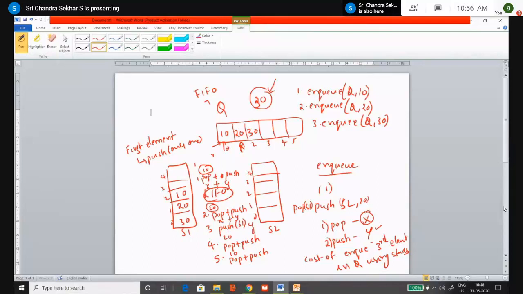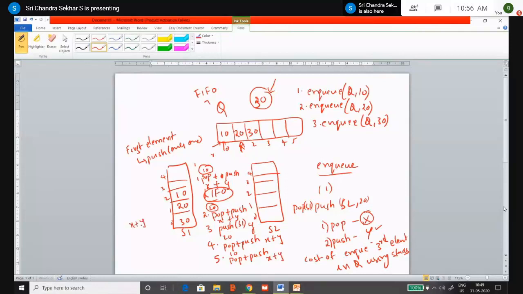Next, after inserting the new element at the bottom of stack 1, you have to again pop the elements from stack 2 and push them back into stack 1. For 20, we have again pop and push, that is X plus Y. Similarly, for 10, again pop and push, that is X plus Y. So what is the total?